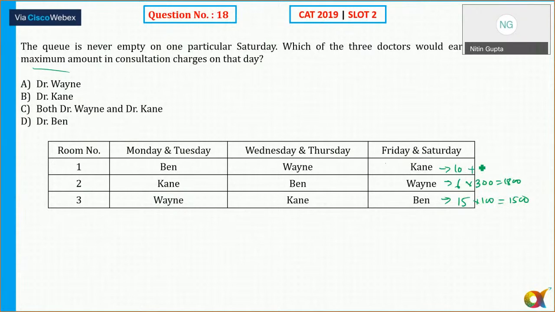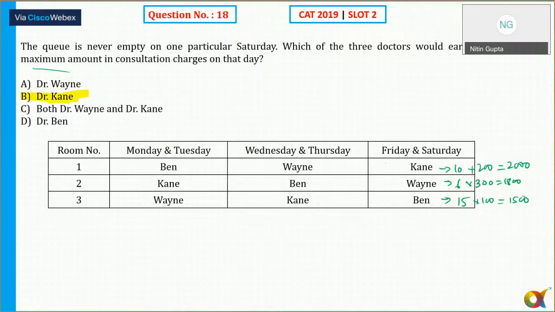And for Kane it is equal to 200. So 10 into 200, which is equal to 2000. So what should be the answer? That is Dr. Kane, which is option B. So which of the three doctors would earn the maximum amount in consultation charge on that day? That is option B, Dr. Kane. Any doubts to anyone now?